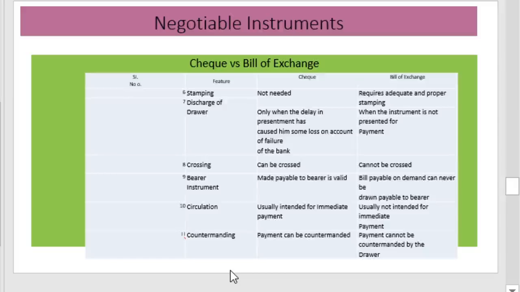And in the case of check, usually intended for immediate payment, the bill of exchange is not intended for immediate payment. In the case of the check, payment can be countermanded, but in the case of the bill of exchange, payment cannot be countermanded by the drawer. These are the important differences between the check and bill of exchange.